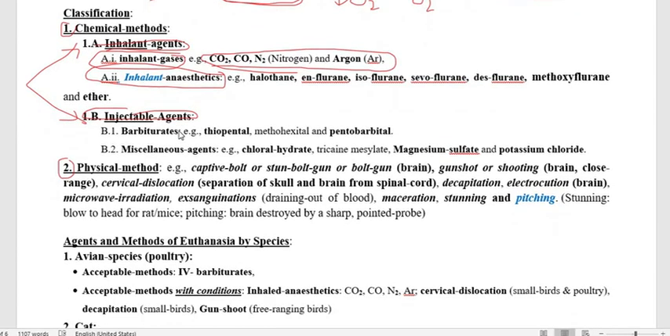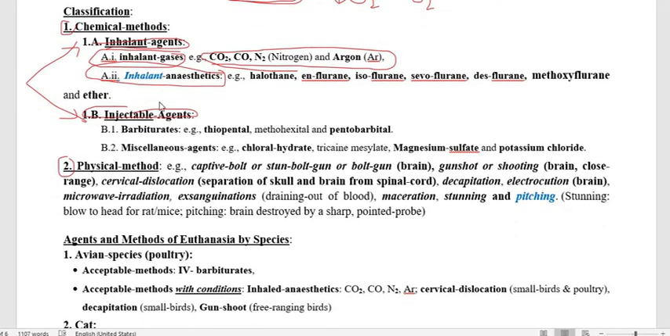Under inhalant anesthetics, I think you are all aware of ether. Then halothane, and also the fluorine-suffix drugs like enflurane, isoflurane, sevoflurane, desflurane, and methoxyflurane. So these are all the inhalant anesthetics, and this is all about the inhalant agents.